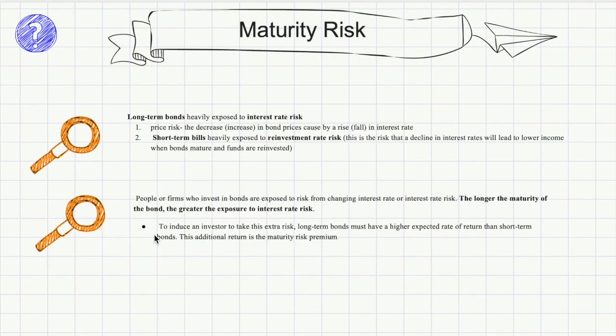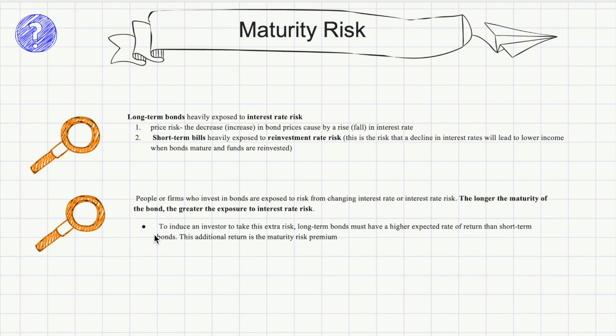Risk, I can only give a short introduction into its characteristics because of time restraint. So the first characteristic is long-term bonds heavily exposed to interest rate risk. The interest rate risk can stand for the price risk, the decrease or increase in bond price caused by a rise or fall in interest rate. The short-term bills heavily exposed to reinvestment rate risk. This is the risk that a decline in interest rate will lead to a lower income when bonds mature and hence will create a lower